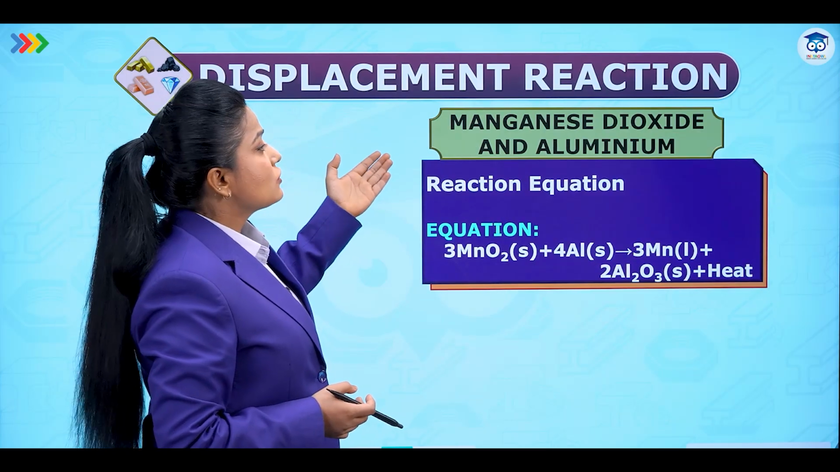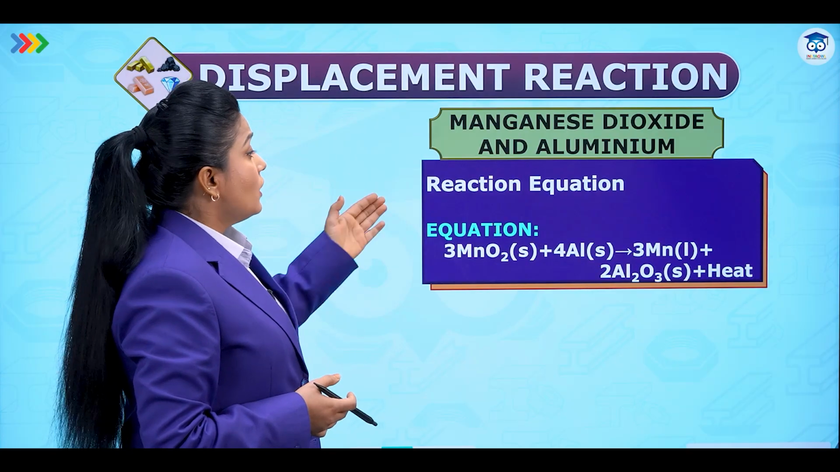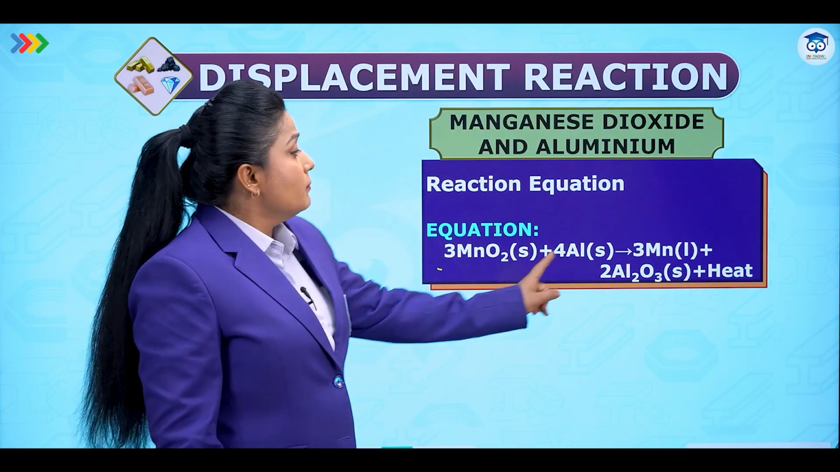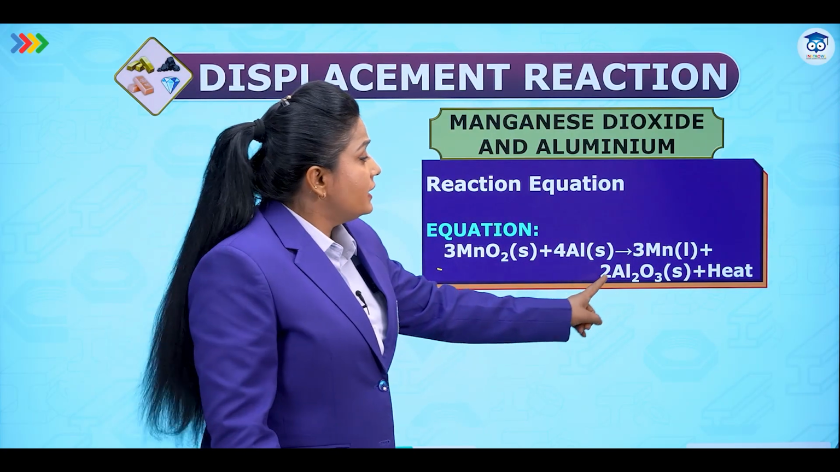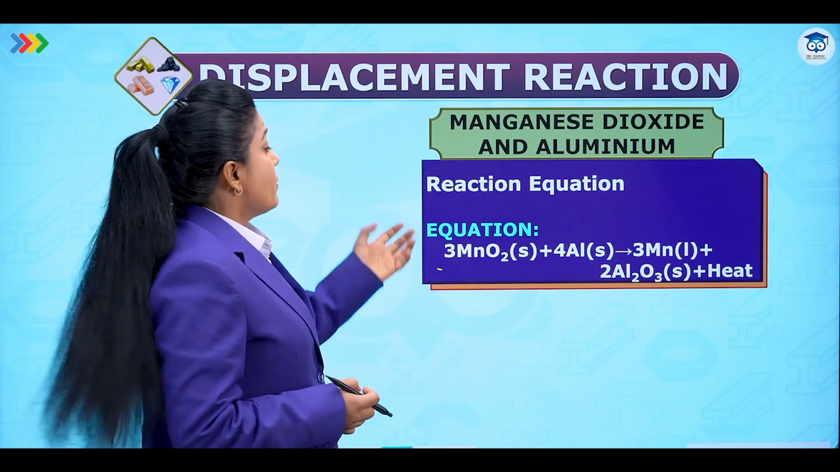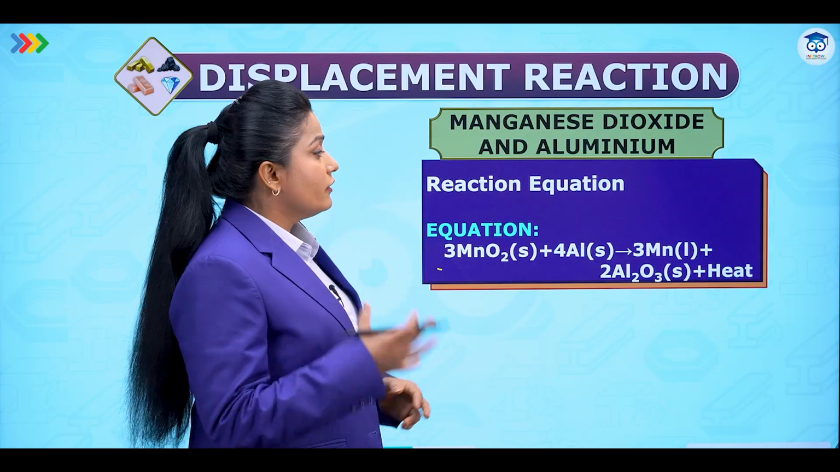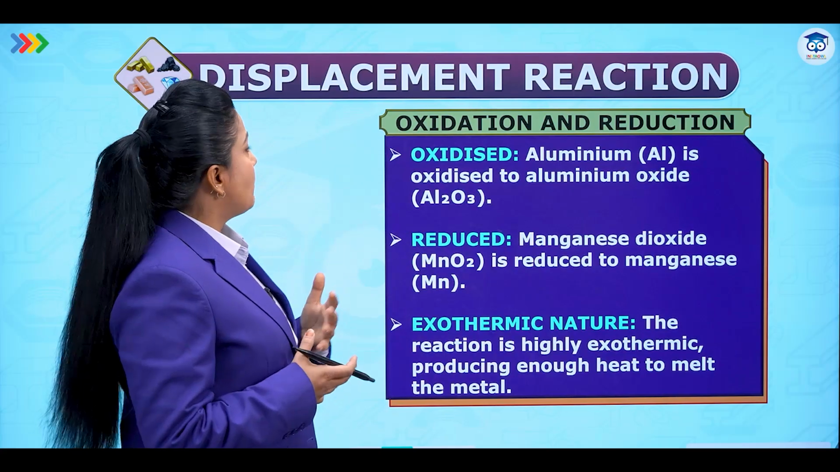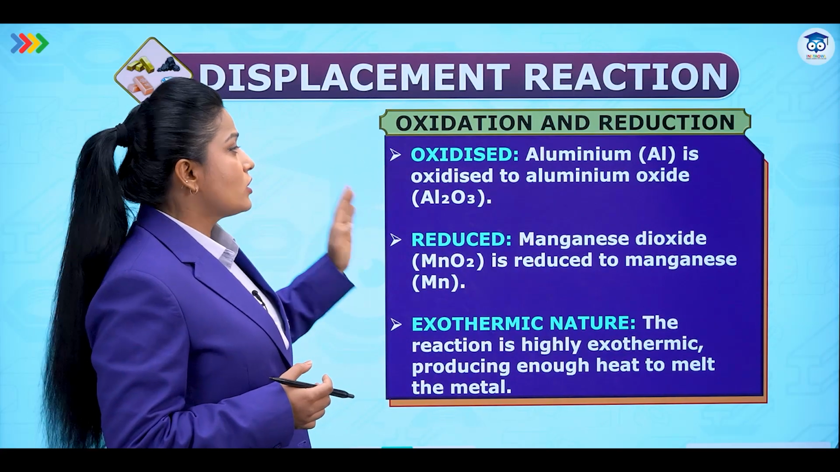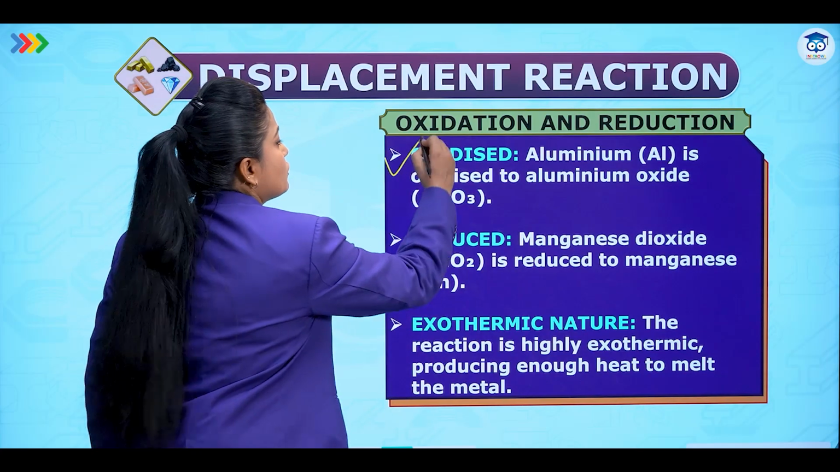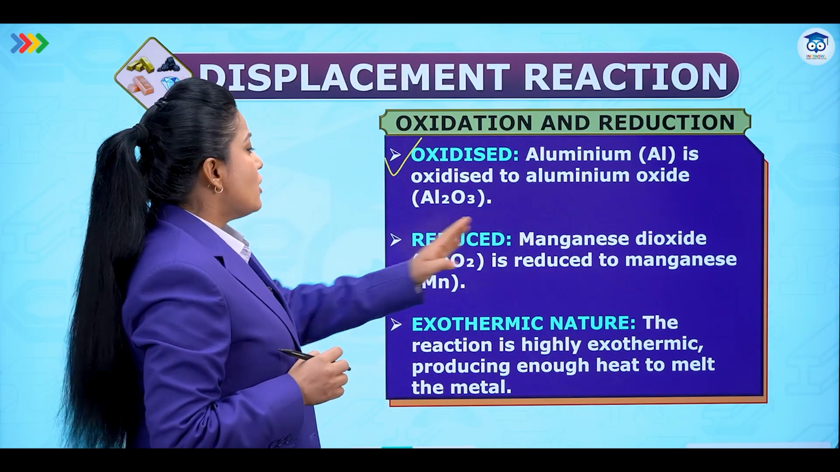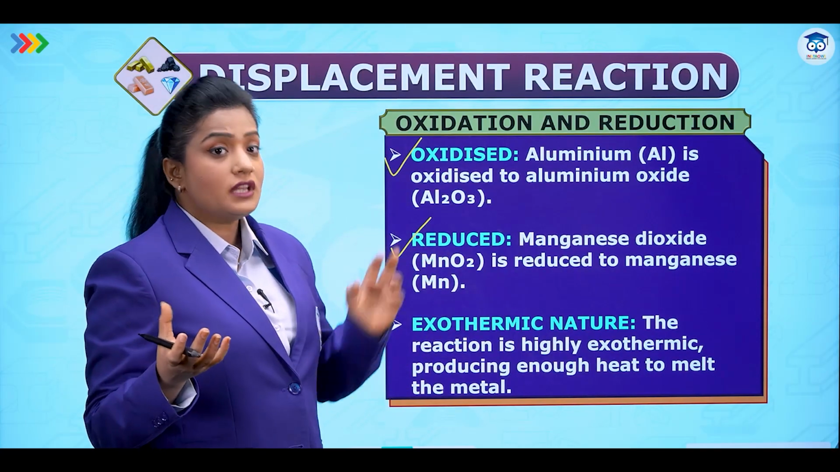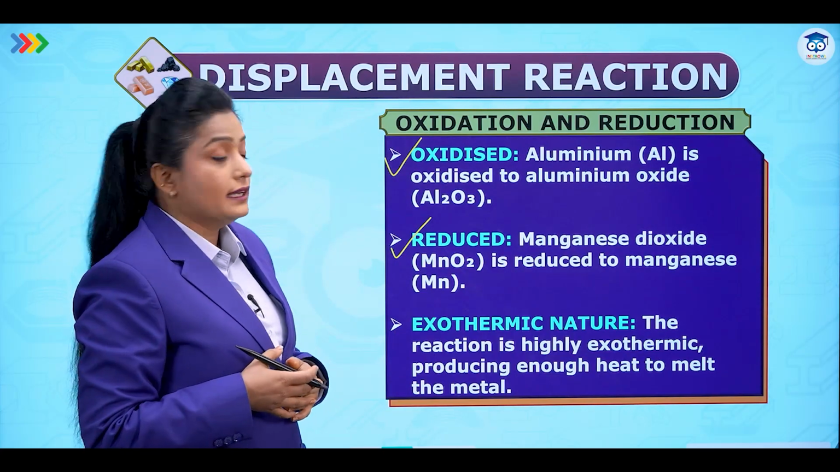Now let's see the case of manganese dioxide and aluminium. MnO2 combines with aluminium metal to form manganese metal and Al2O3 oxide. So manganese oxide combines with aluminium to give Mn metal straight away. Now let's see what exactly happened in that reaction. We could see that aluminium is oxidized to Al2O3, so oxidation was happening, while manganese dioxide is reduced to Mn, so reduction was happening. So oxidation and reduction were both happening, and it is also an example of a displacement reaction.